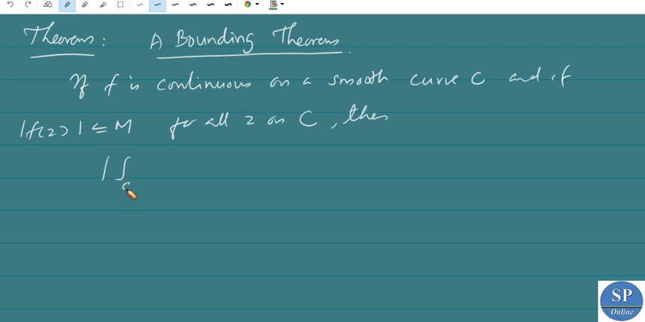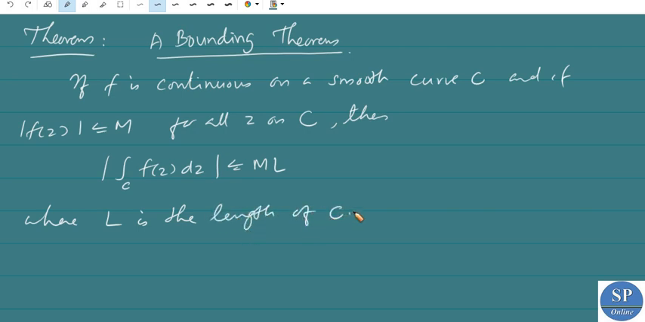modulus of the integral over C of f of z dz is less than or equal to M into L, where L is the length of this smooth curve C, the length of C. This theorem is also called the ML inequality.